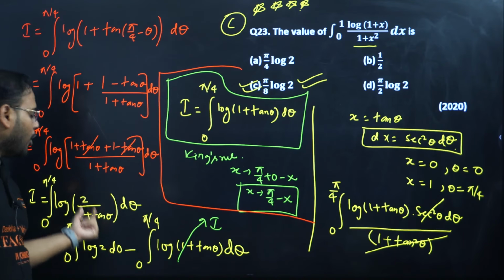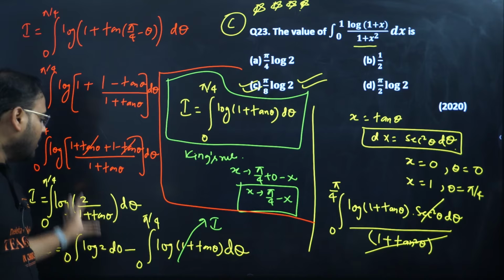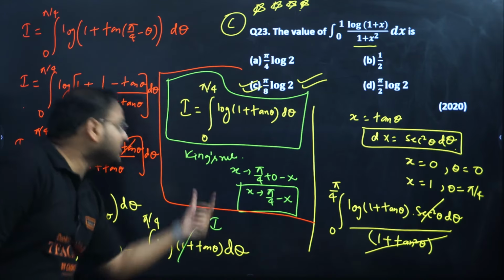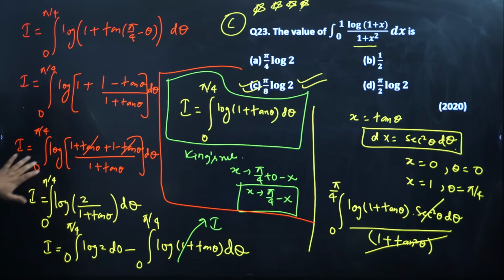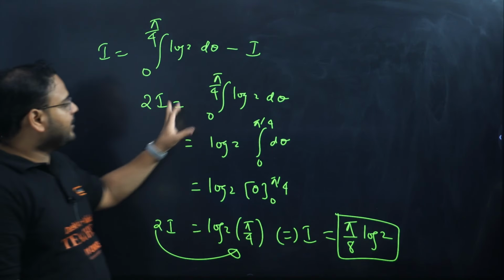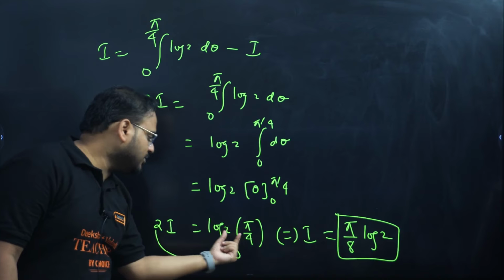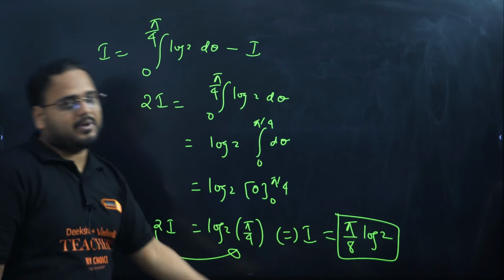From here we got log 2 upon 1 plus tan theta. Applying the formula of log, we got two different integrations. This turned out to be the same integration I. Moved on the left hand side to get 2I, and this integration is going to be pi by 4 log 2. Pi by 4 log 2 once we got, move this 2 over here, pi by 8 log 2.